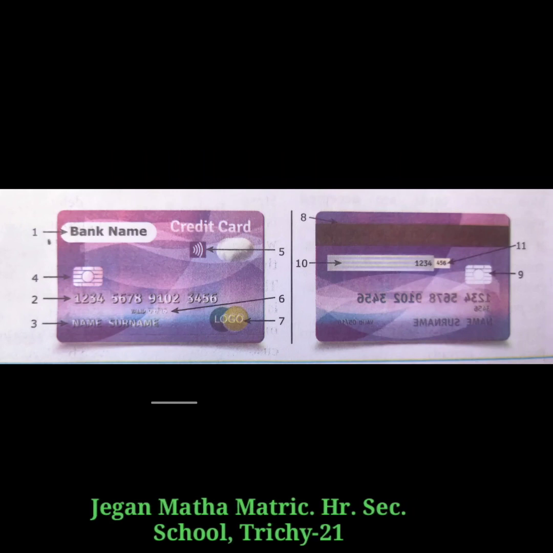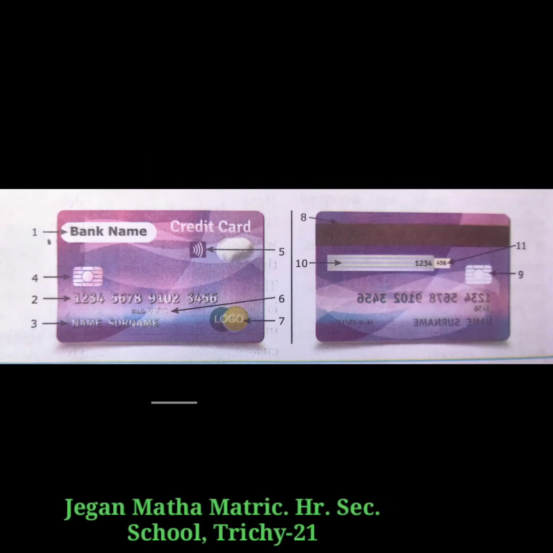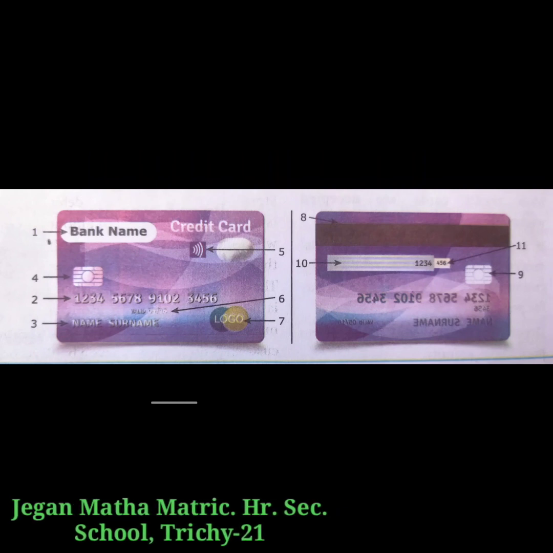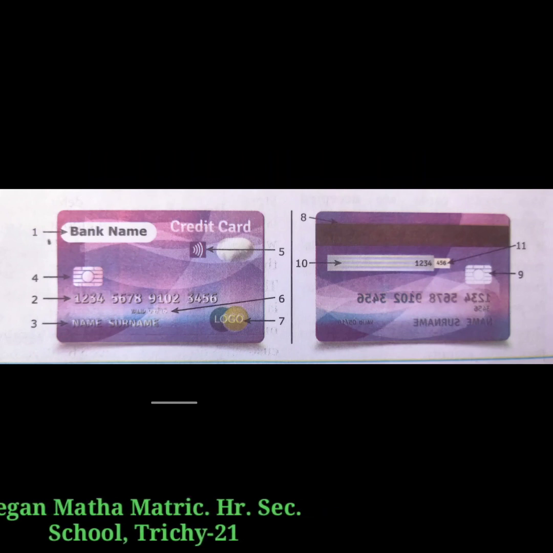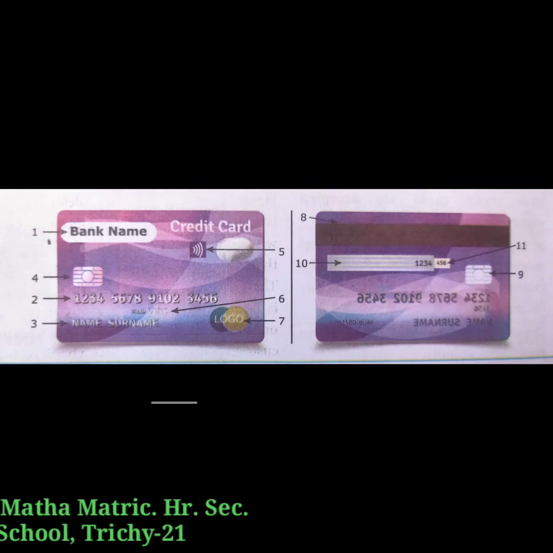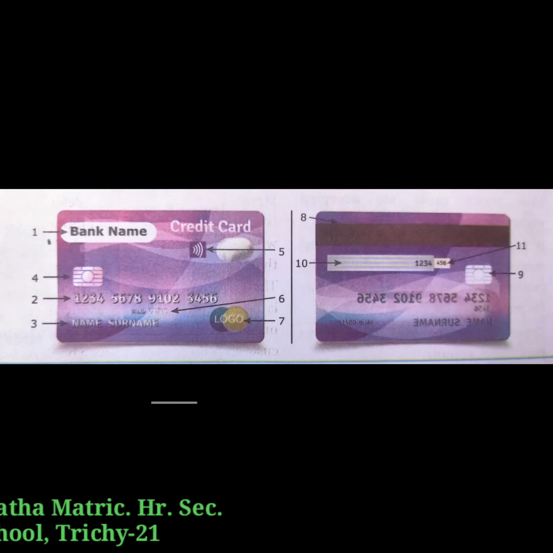Number 5, the RFID symbol. It is 4 curved lines radiating rightwards, similar to a tilted Wi-Fi symbol. It indicates that it is a contactless smart card. And the 6th one, the expiration month and year. It is visible on the front side and also stored on the magnetic stripe or chip.